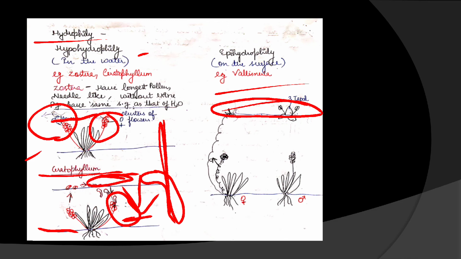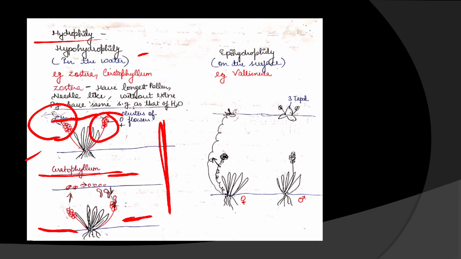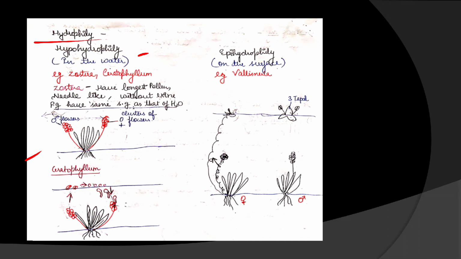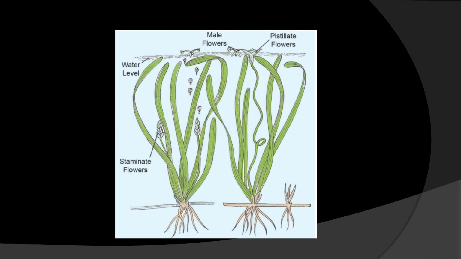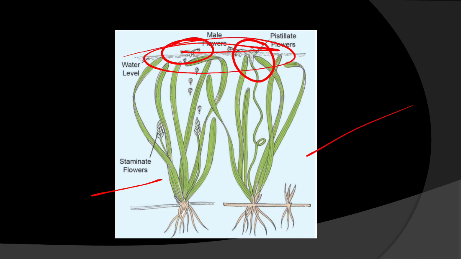After pollination, fertilization takes place. Okay, after fertilization, this long stalk coils back, and the female flower comes inside again. This is how pollination takes place in Vallisneria. This is a colorful picture of Vallisneria. These are the staminate flowers and these are the pistillate flowers which come on the surface, and here the pollination takes place.